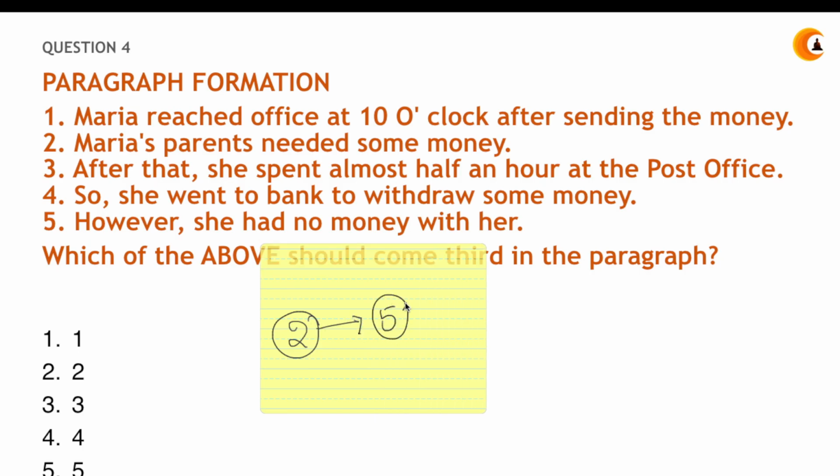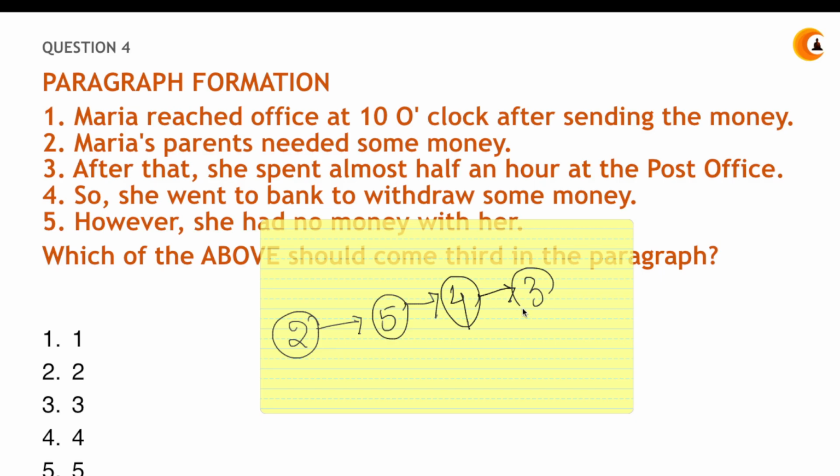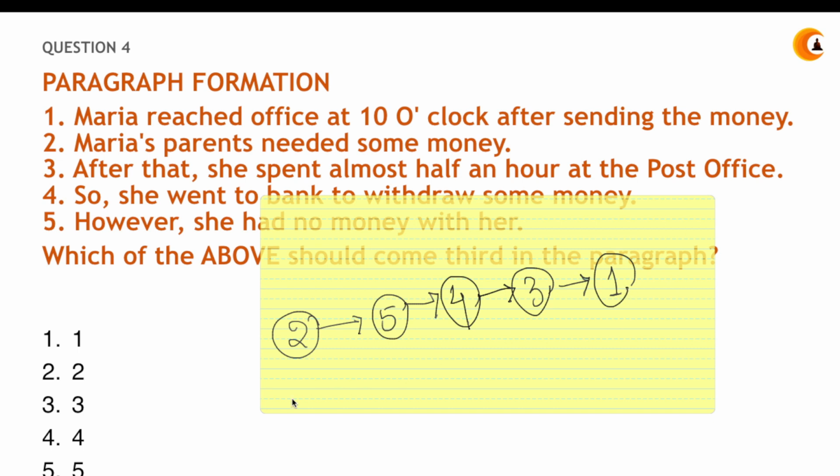So what did she do? So she went to the bank to withdraw some money. Immediately she had no money, so she went to the bank to withdraw some money. After that, she spent almost half an hour at the post office. Maria reached office at 10 o'clock after sending the money. Got it? This should be the order.